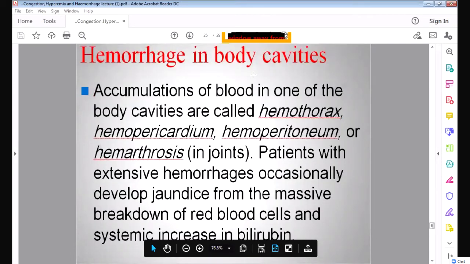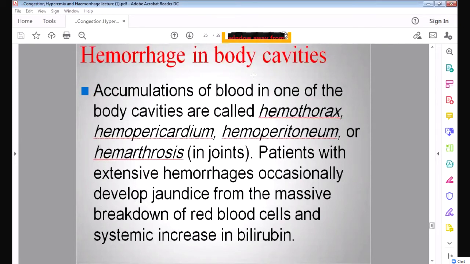Then hemorrhage into the body cavities. What will happen in hemorrhage in body cavities? There is accumulation. There are many cavities in our body: around the heart there is the pericardial cavity, in the abdomen there is the peritoneal cavity, in the thorax around the lung there is the pleural cavity, and in the joint there is a cavity around the articular cartilage. Blood can also accumulate in these cavities.